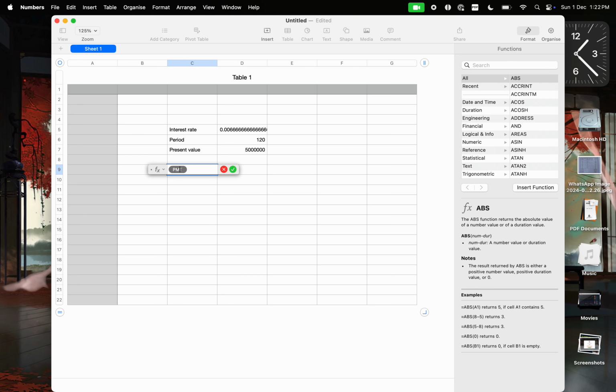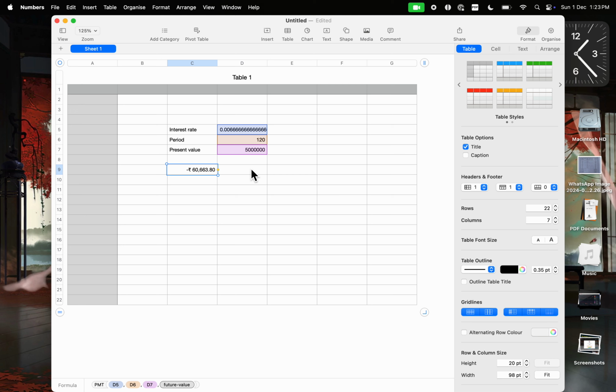See, if I write PMT and press enter, it gives the periodic rate. So what should be the periodic rate? This is the periodic rate. What is the number of periods? This is the number of periods. What is the present value? This should be the present value. Future value you don't have to put. It is not very relevant.